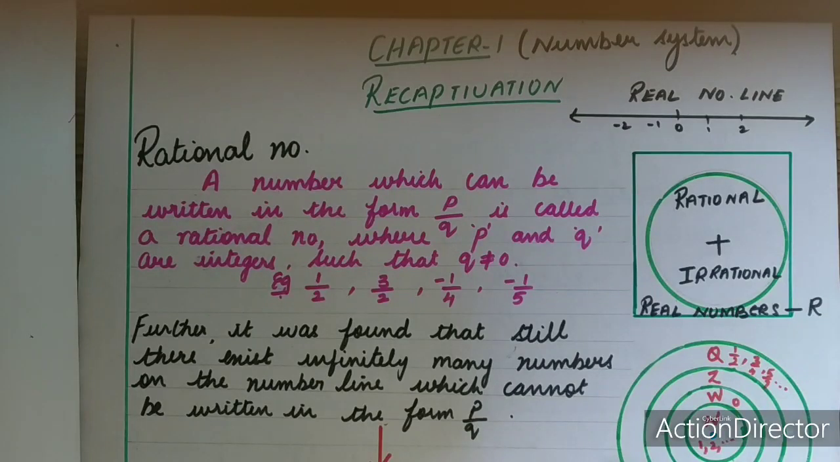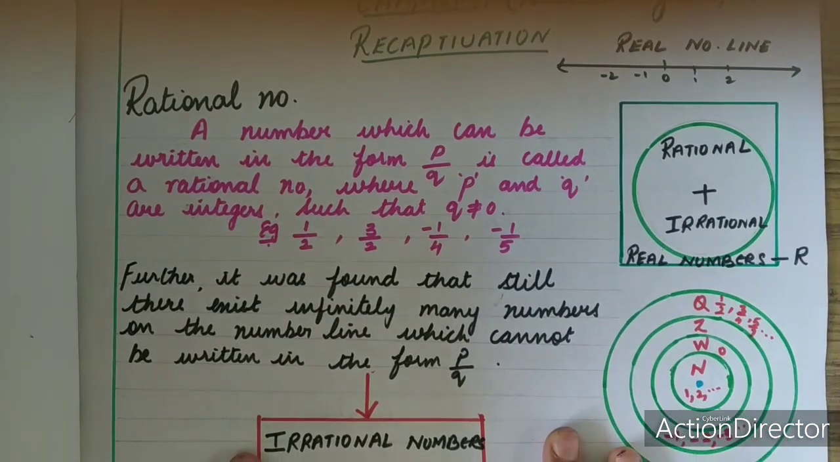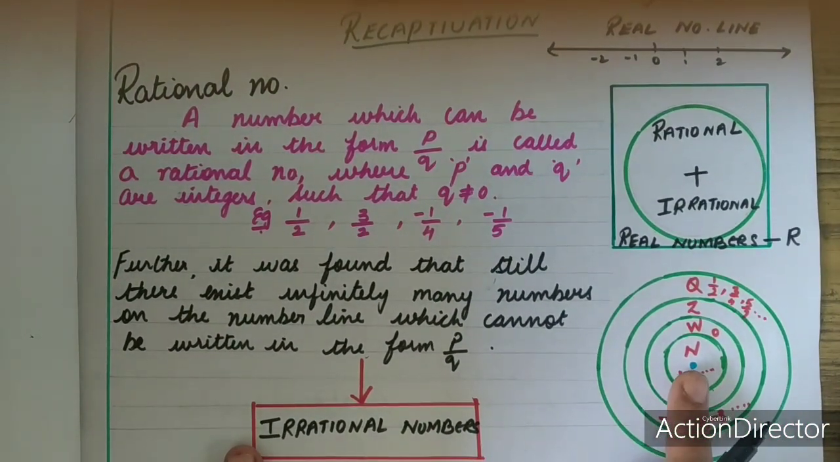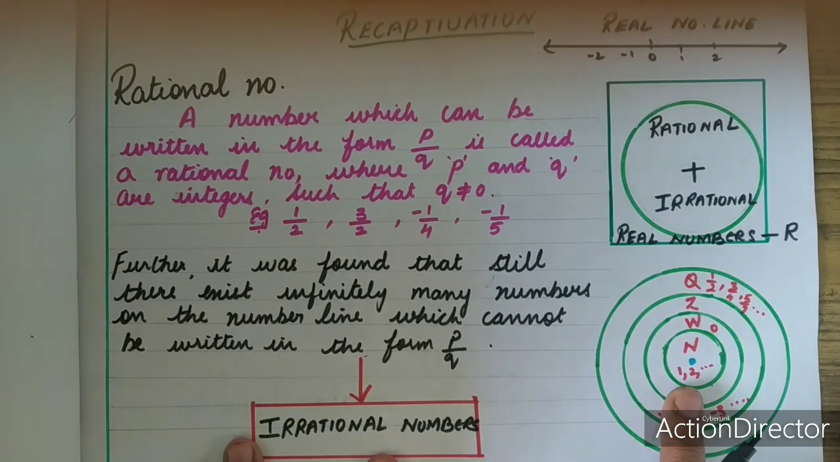Good morning children. Today let us recapitulate chapter number 1, number system. So let me quickly revise the numbers you learnt in your earlier classes. First you learnt natural numbers, which are nothing but 1, 2, 3, etc. Next come the whole numbers: natural numbers along with the number 0 you called whole numbers.